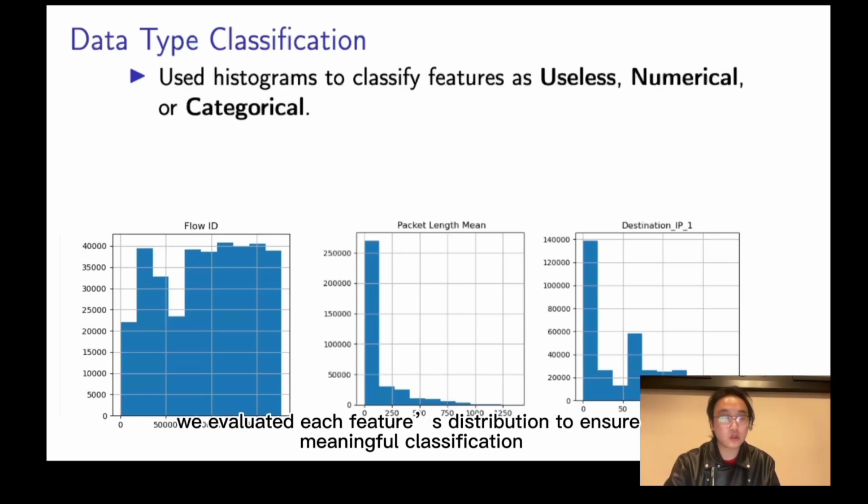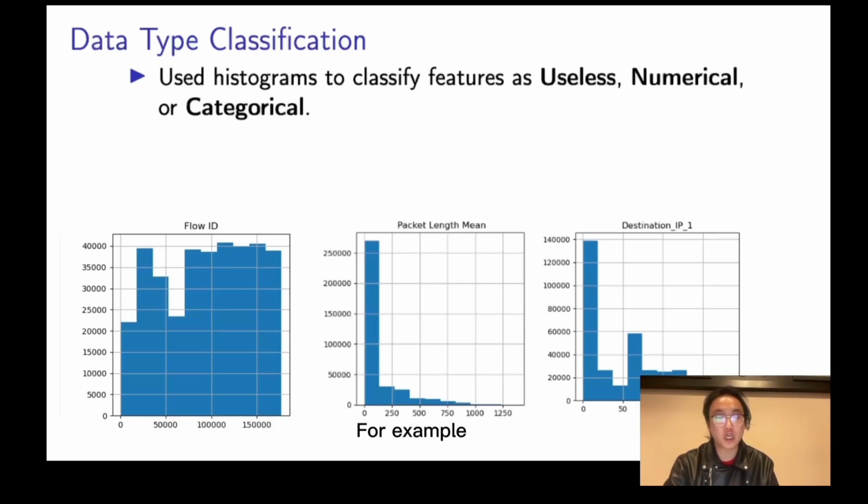Using histograms, we evaluated each feature's distribution to ensure meaningful classification. For example, categorical features had fewer unique values, making them discrete, while numerical ones exhibited continuous variation.